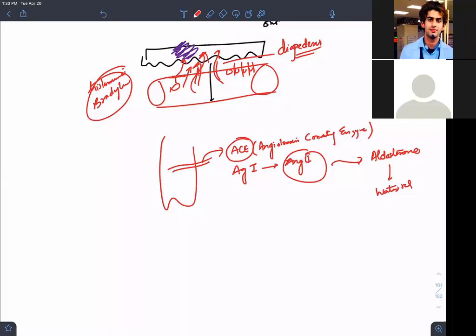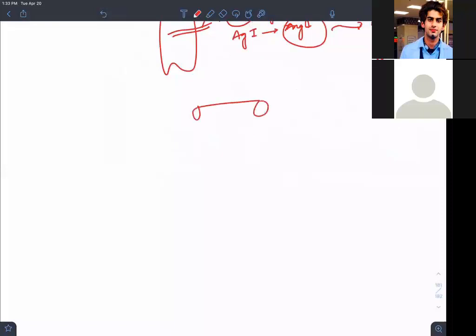The capillaries had the activating enzyme. This was about activation. Now, inactivation or deactivation: they can also deactivate many things. They can deactivate bradykinin. I'm writing it under the heading of deactivation.